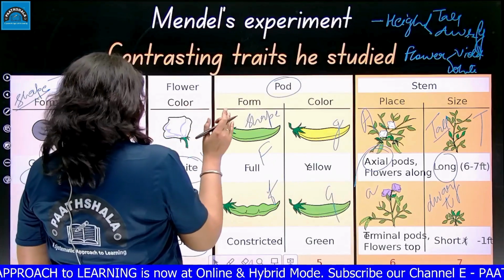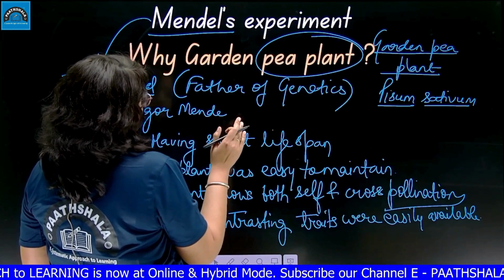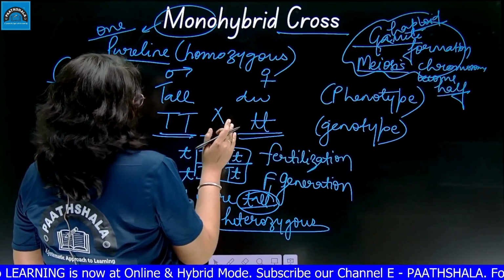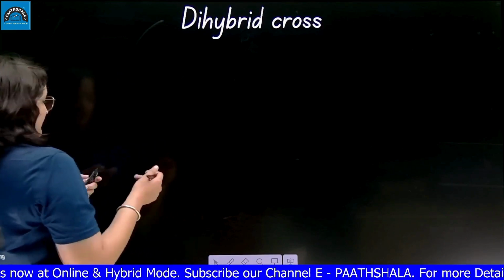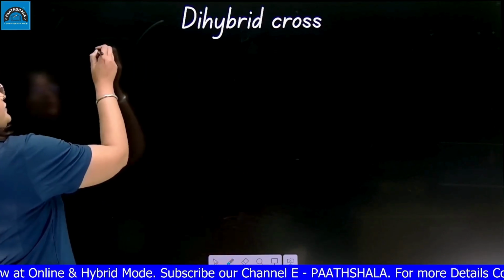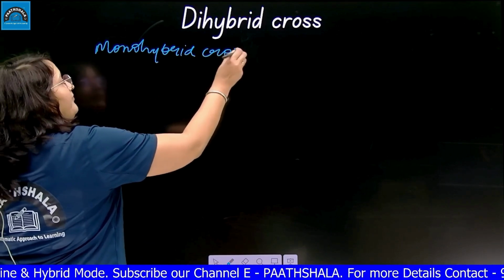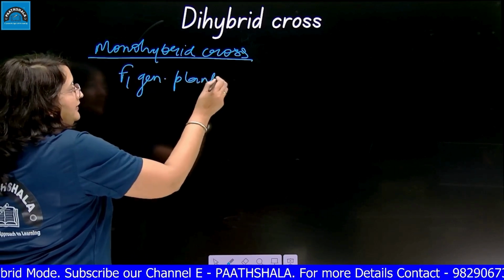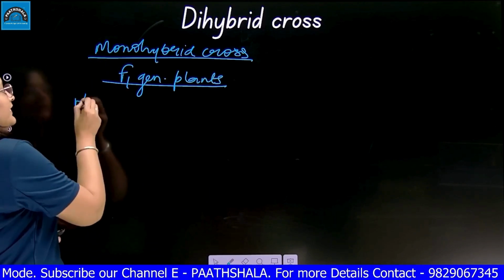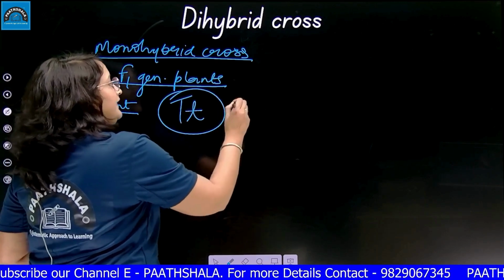Okay, let's clean it first. Okay, let's continue here. So in monohybrid cross, when Mendel got his F1 generation plants, if we talk about the height, the F1 generation plants were capital T, small t, they all were tall.